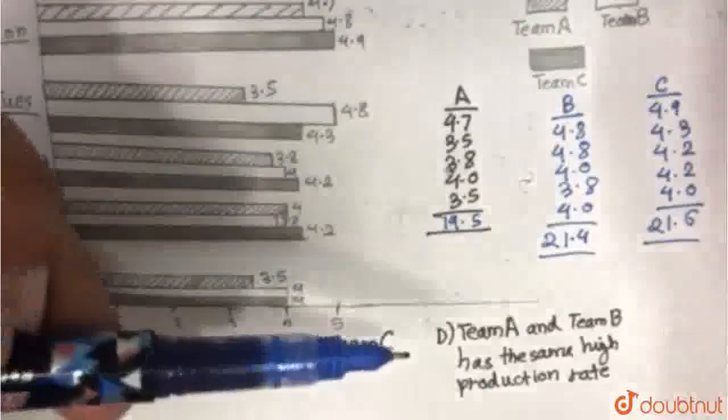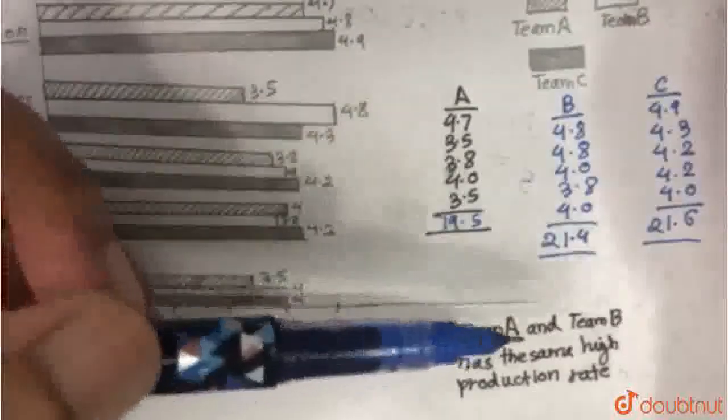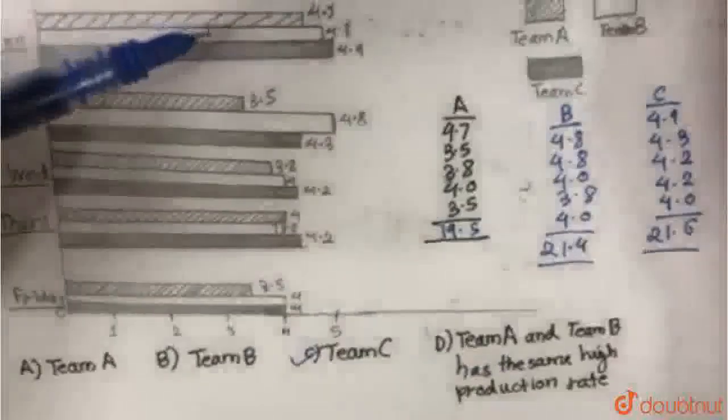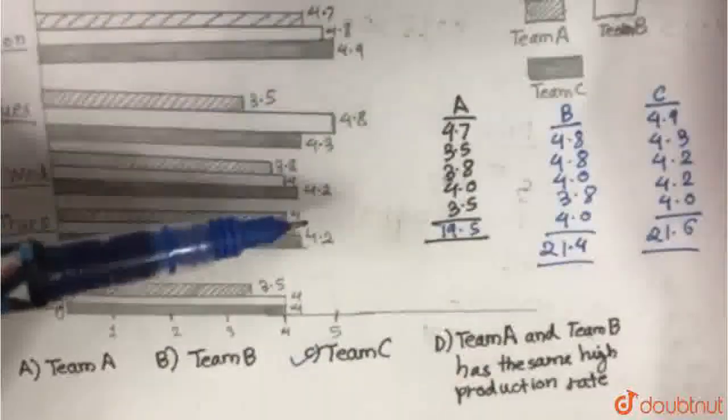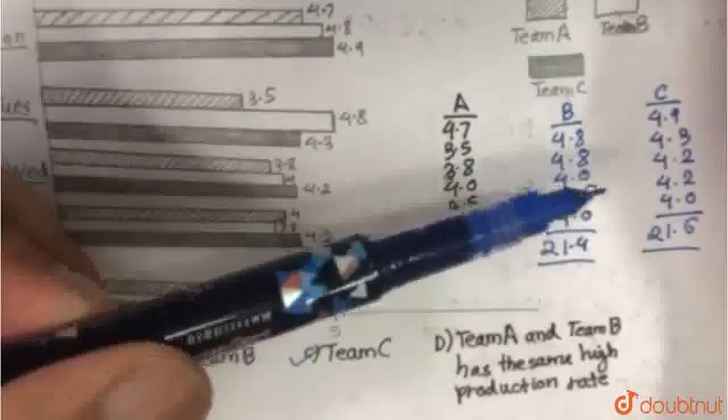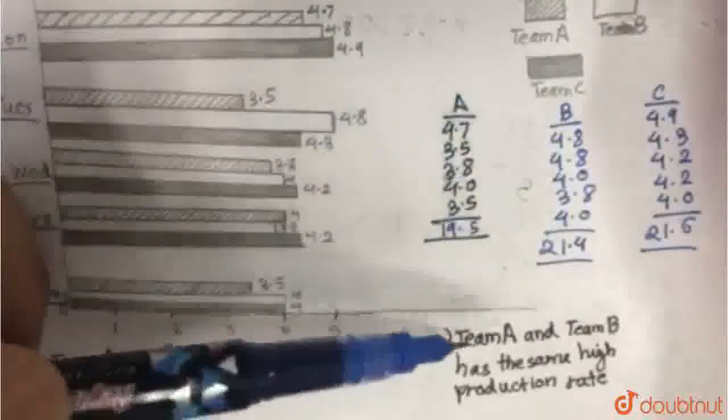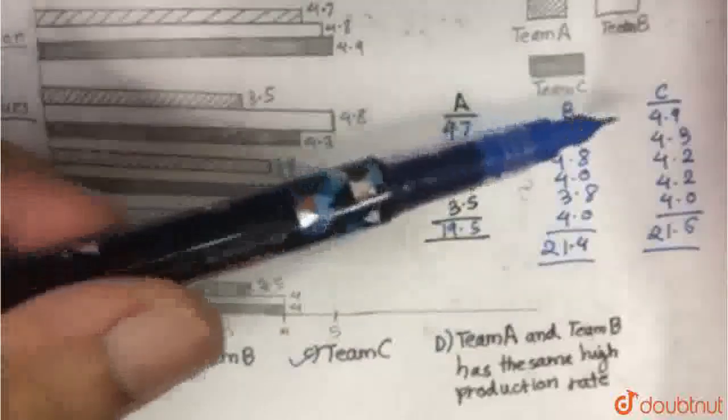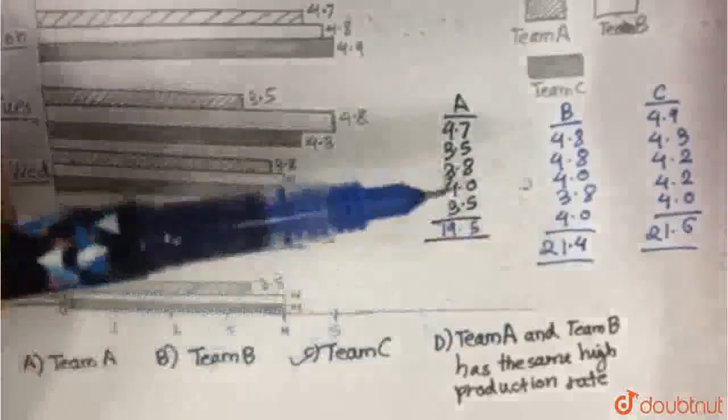The option D is also given, which says team A and team B has the same high production rate. Because we have assumed the values, we have approximated the values. If it would have said team B and team C produce the same, we could have ticked that because they are almost the same, but A and B have a considerable difference, so we cannot consider that. However, if it would have been B and C, we would have considered it.